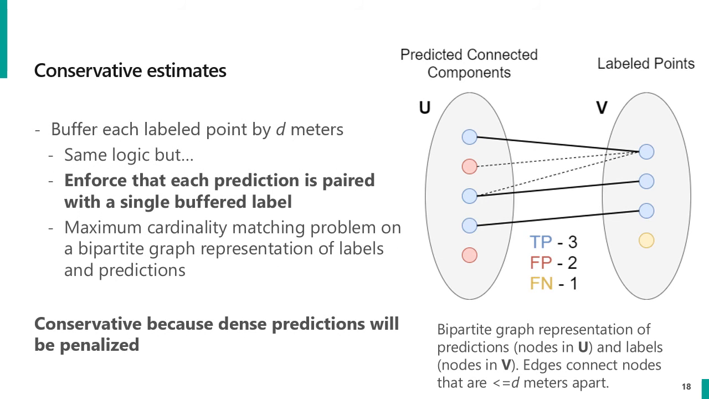Now for the conservative estimate, we apply the same logic. However, we enforce that each predicted object is paired with one and only one of the buffered labels. I'm not going to go into the details here, but you can compute this as the size of the maximum cardinality matching on a bipartite graph representation of the labels and the predictions. This is conservative because now overpredicting objects will be penalized. For instance, if multiple predicted objects fall within a single buffered point, then only one of them will be counted as a true positive, while the rest will be false positives. And on the other hand, if this happened with the optimistic estimate, they would all be counted as true positives.